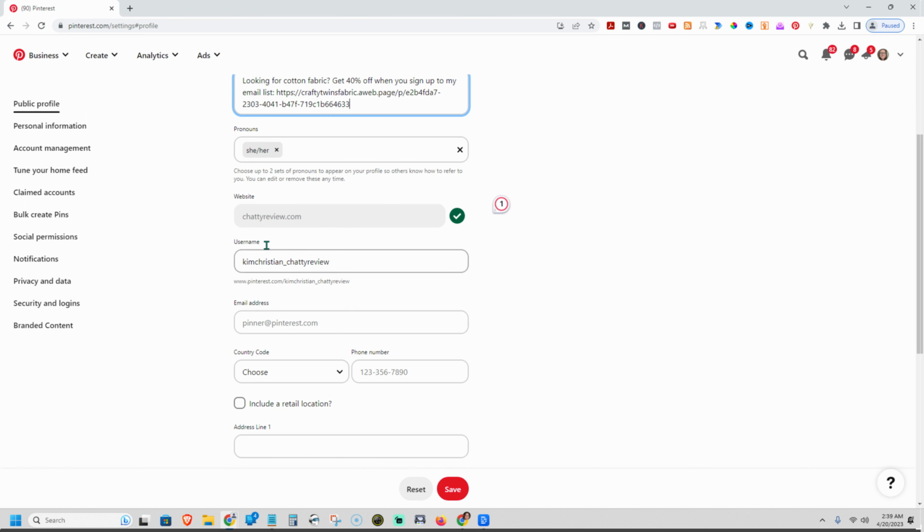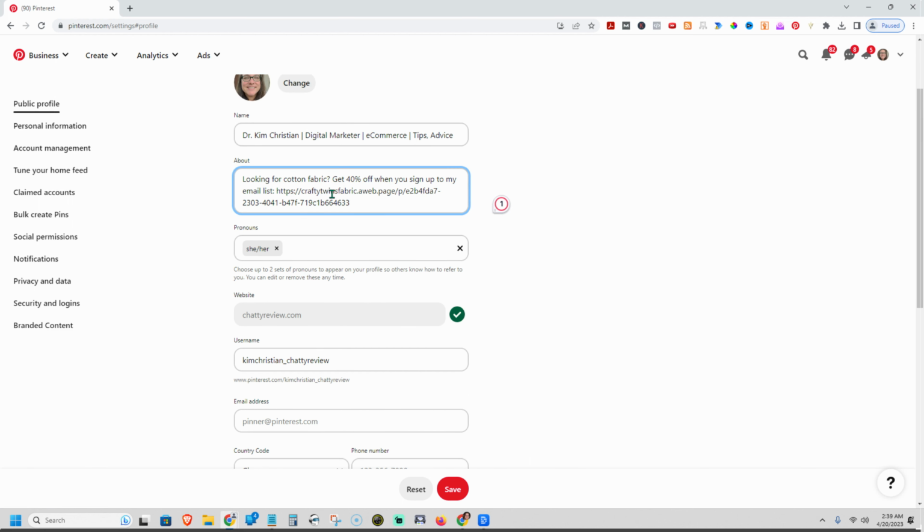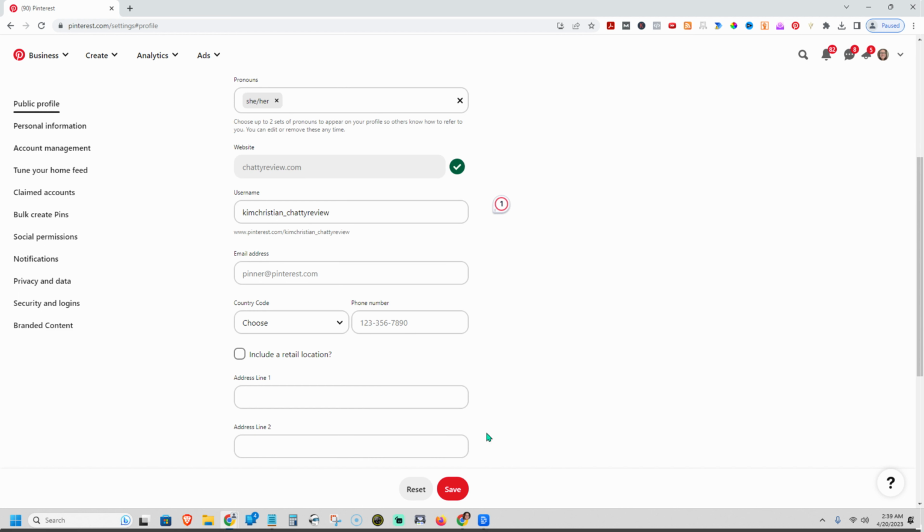Now, Chatty Review is right here. That's the website. That's already linked and approved. So if you have a site that you haven't connected, you can connect it and you can include it here. You can actually have more claimed accounts. But more than likely, people aren't going to click here. They're not going to click in your about section, but you might as well have it there. So we're going to go ahead and save this.